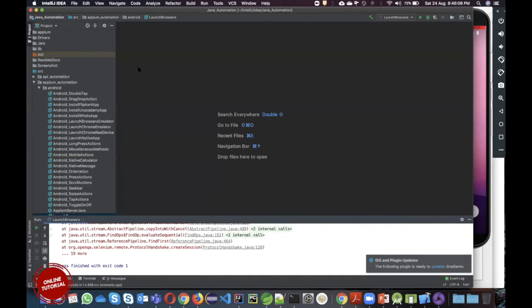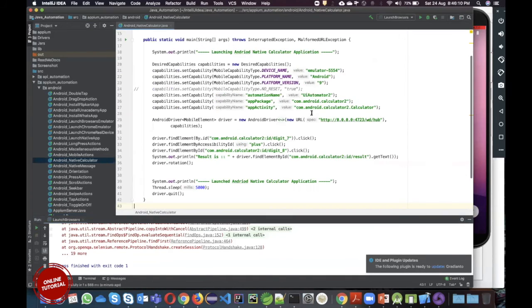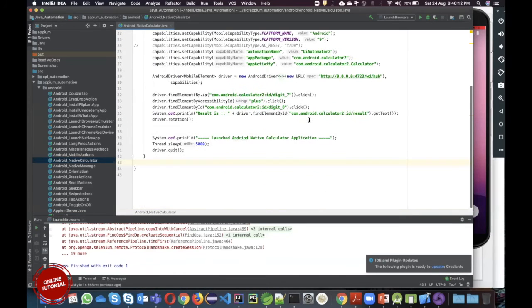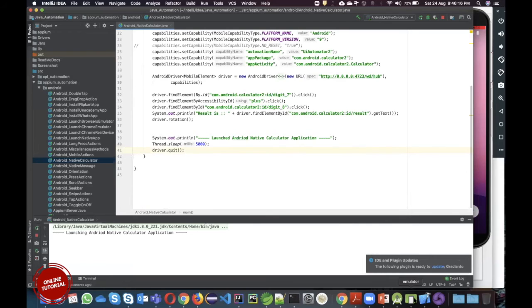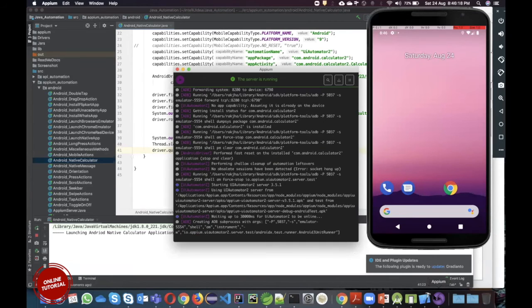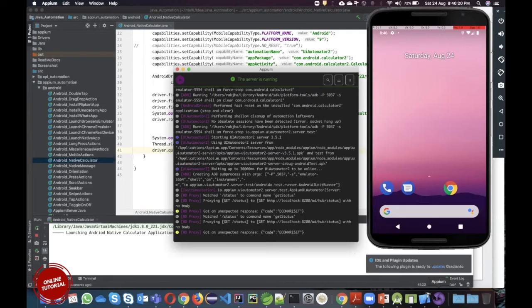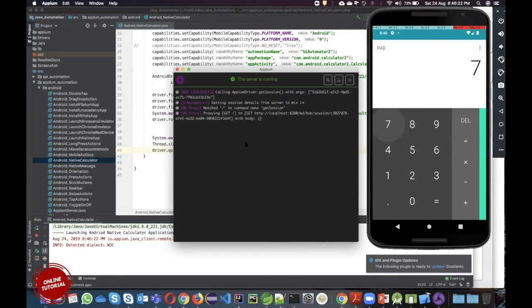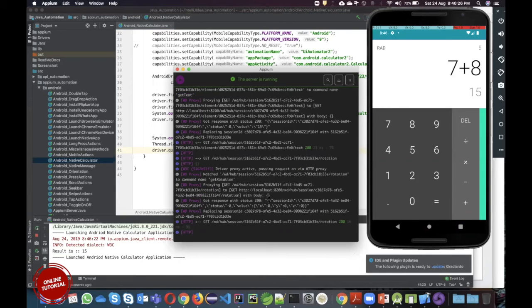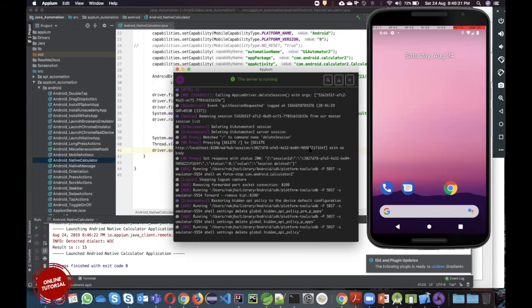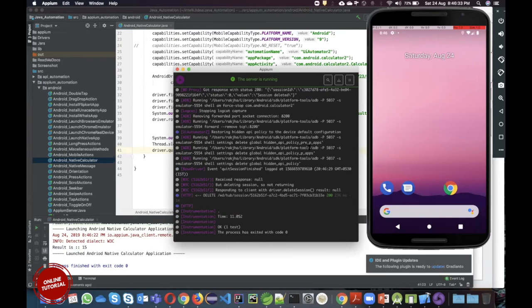So now I was showing you the calculator. So again, if I run this, it will launch the calculator. And this is your APM running. If you see here, each and everything it is showing: what it got, what time, what data is coming. 200 status means that it got the input and it is executed successfully. So all these details you will get here.